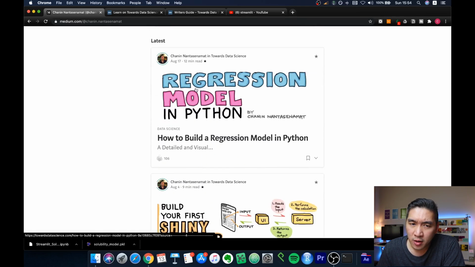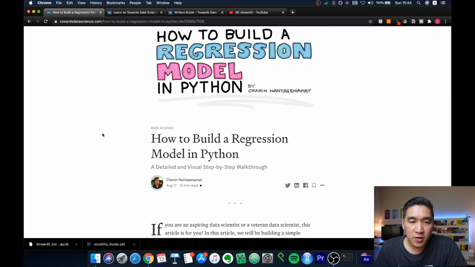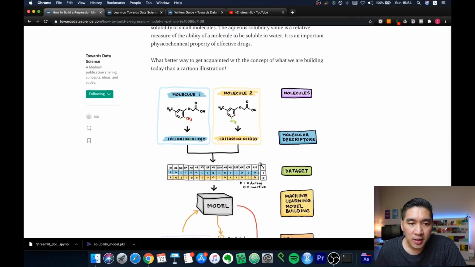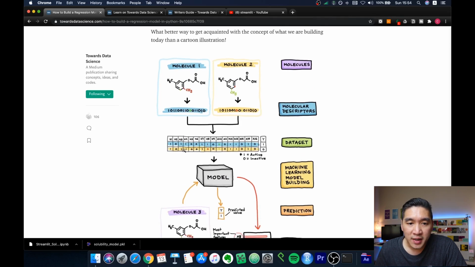And this is my recent article, which was last month in August 17. In this article, I've shown you how to build a very simple regression model, and we've also used the solubility data set. Here, I've drawn all of the illustration describing the major concept of the basis of this tutorial.